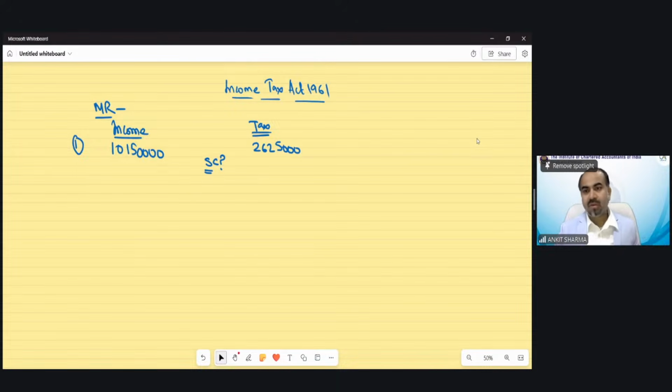Navneet is asking how to revise and make numericals as strong as theoretical subjects. Practice, that's it. You cannot do anything except practice. So practice is the best way to revise provisions, etc.